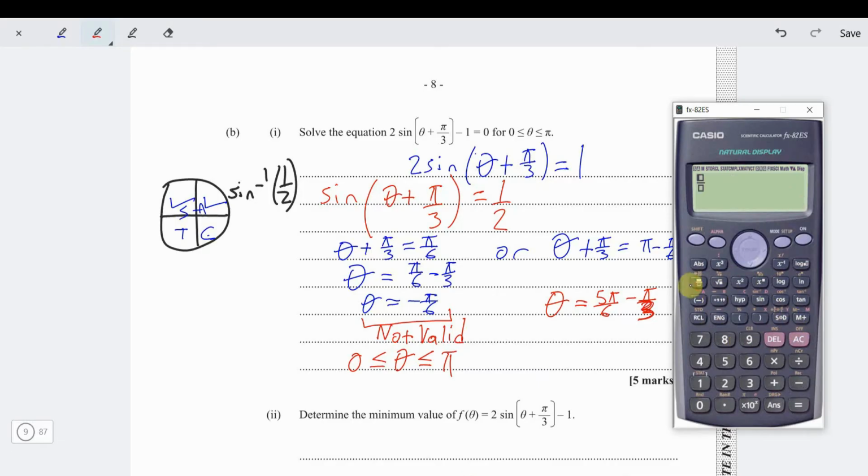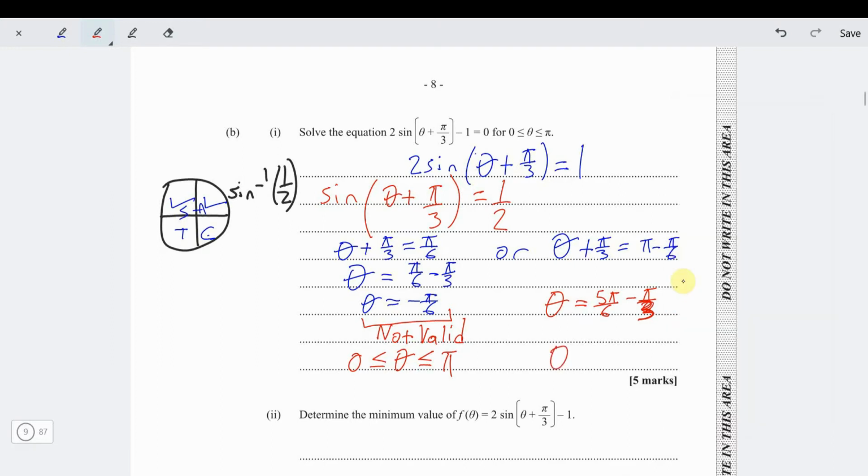So let's do that. 5 pi over 6 minus pi by 3. Put that in the calculator and we get pi by 2. So theta is just pi by 2.